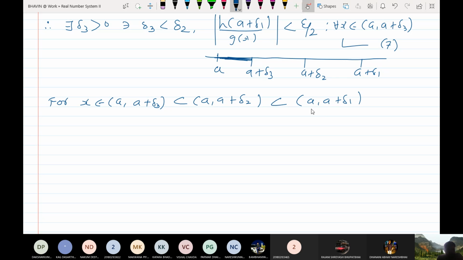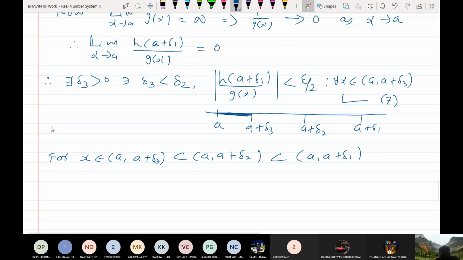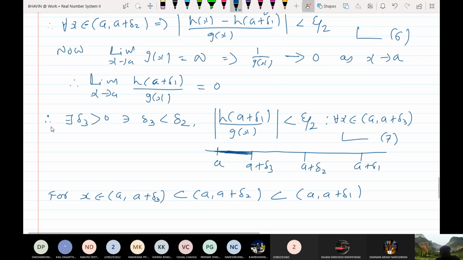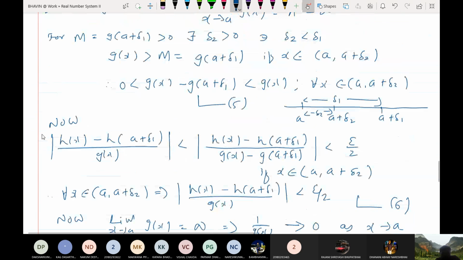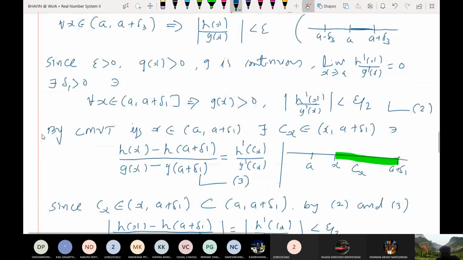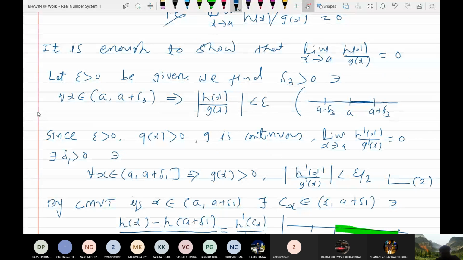Okay, so now let us consider h(x) upon g(x). Actually, what is our aim? We want to show that h(x) upon g(x) is less than epsilon whenever x is between a and a plus delta 3. Did you understand why I took delta 3 here, Vaibhav? Yes sir, understood.